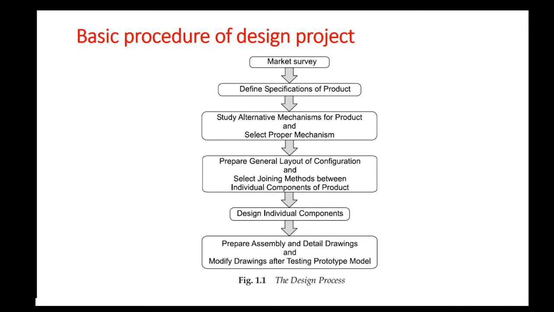The detailed drawings also carry information about the type of surface finish required for the components, the individual dimensions, what are the tolerances which are allowable for the components, and then the type of machining operation which is used to manufacture the components. All these details are represented in the drawings. And if required, a final prototype model is prepared based on these detailed drawings.